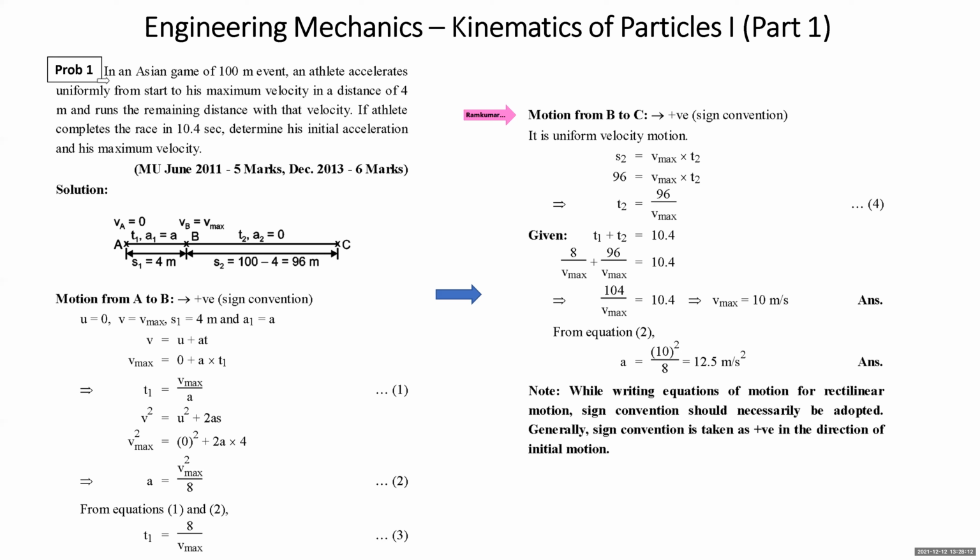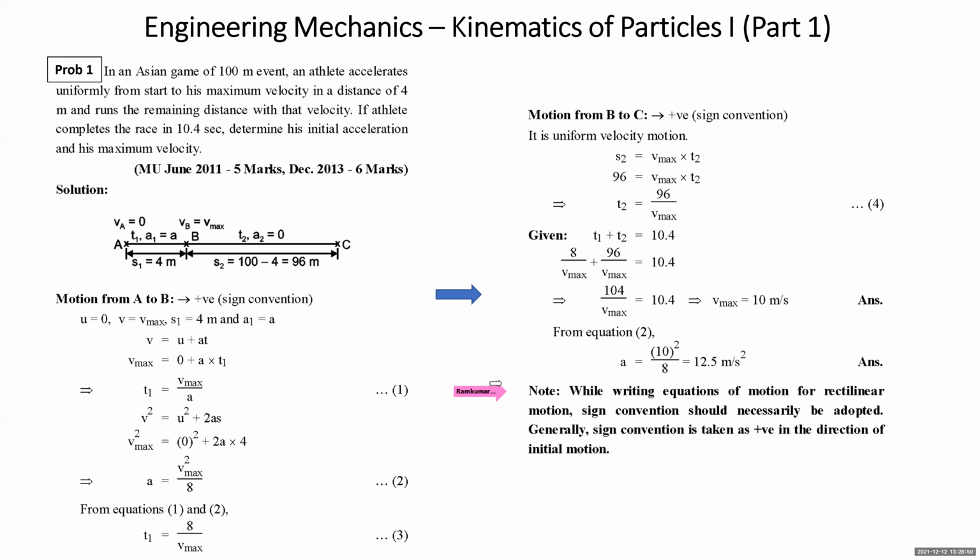But we understand that the total time of the race is 10.4 seconds. That means T1 plus T2 is given to you as 10.4. Substitute the value of T1 from here. Substitute the value of T2 from here in this equation. Then you get the value of maximum velocity. What is the maximum velocity attained by the particle at B? Then once you have got Vmax, you want to find acceleration. What is acceleration? From the second equation, Vmax square by 8. Substitute the value of Vmax and you get the value of A. This is what is asked in the problem.